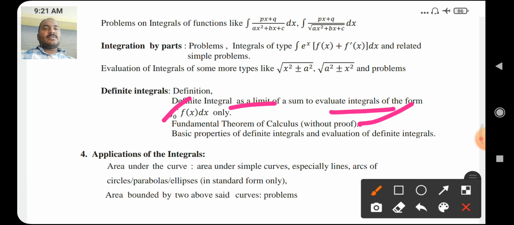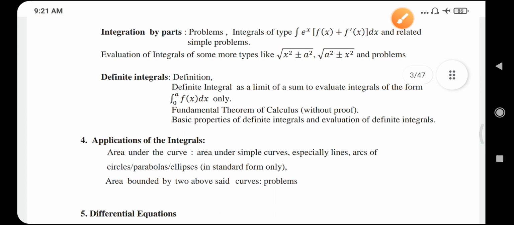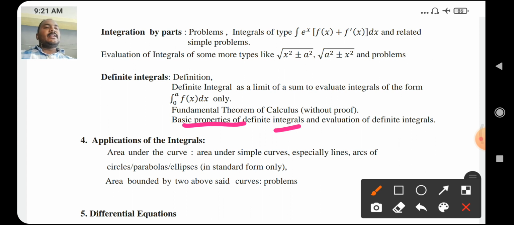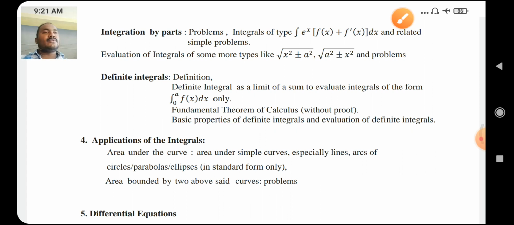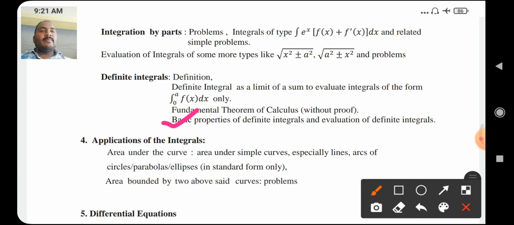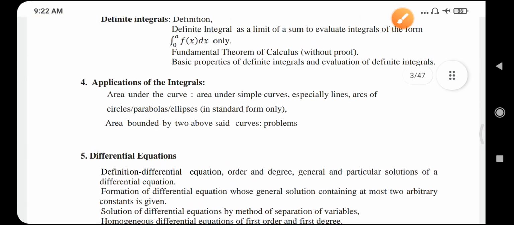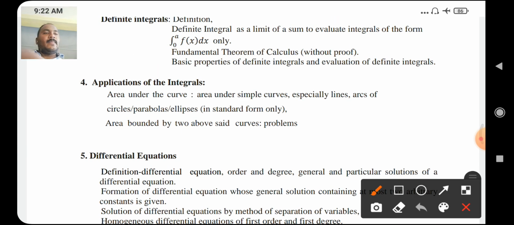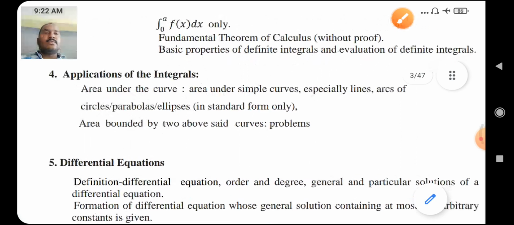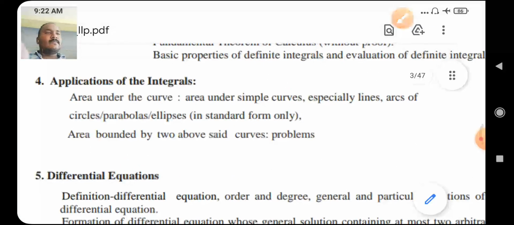And one more: the fundamental theorem of calculus without proof, basic properties of definite integrals and evaluation of definite integrals. In your annual examination, 6 mark questions belong to this concept only, basic properties of definite integrals and evaluation of definite integrals. Okay, next chapter, applications of integrals.